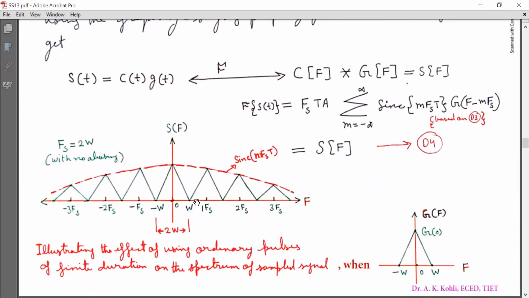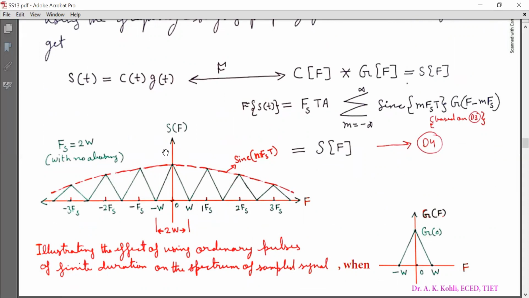Now this is the corresponding graph illustrating the effect of using ordinary pulses of finite duration on the spectrum of the sampled signal when the spectrum of G(f) is as shown, that is, a maximum amplitude of G0 at f equal to 0, and G(f) is non-zero for f lying in the range minus W to W only.